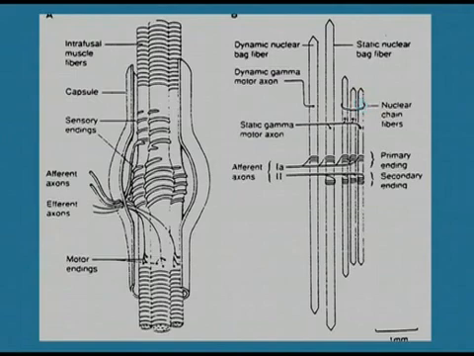This type of response is known as static response. The nuclear chain fiber, which is innervated by both primary and secondary nerve fibers, as we have seen in the diagram, is mainly responsible for this type of static response.